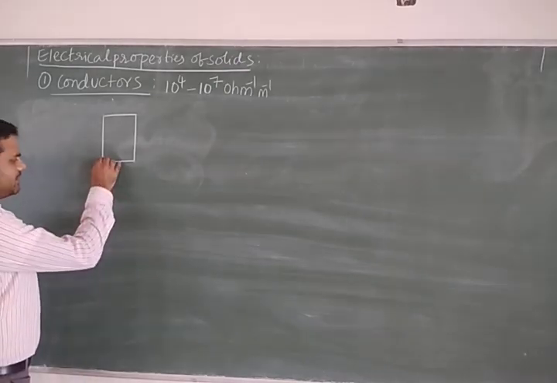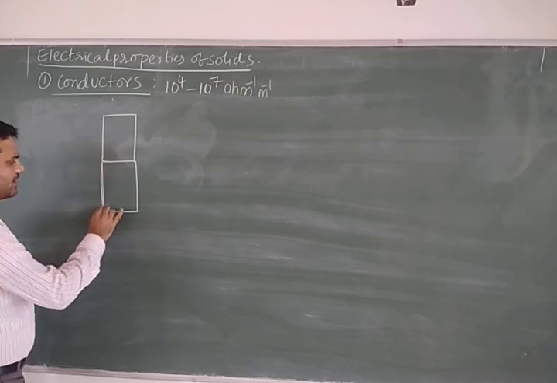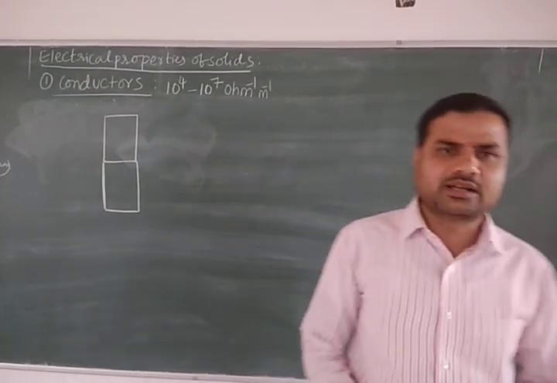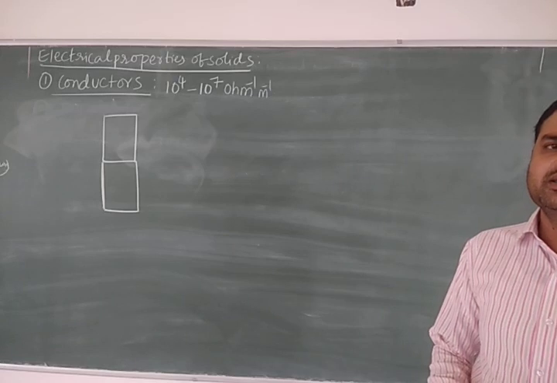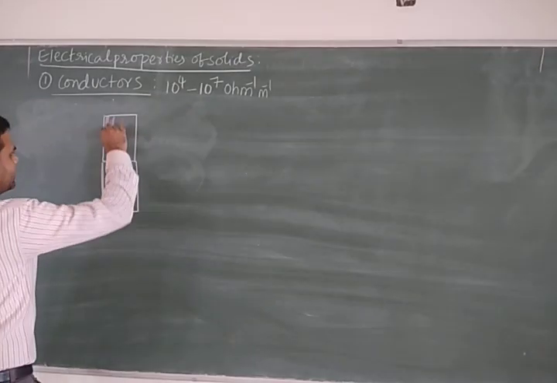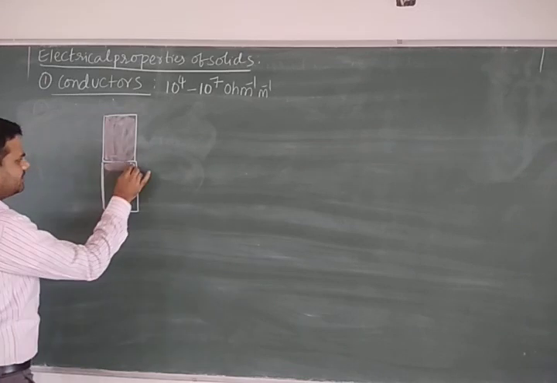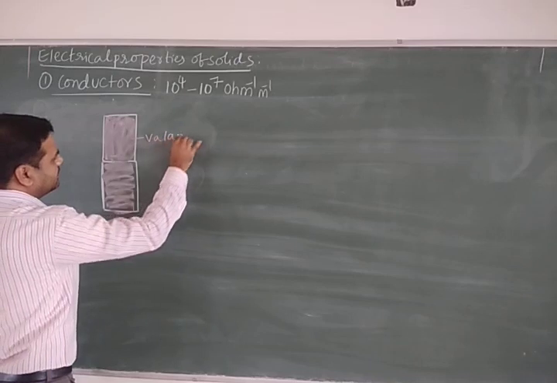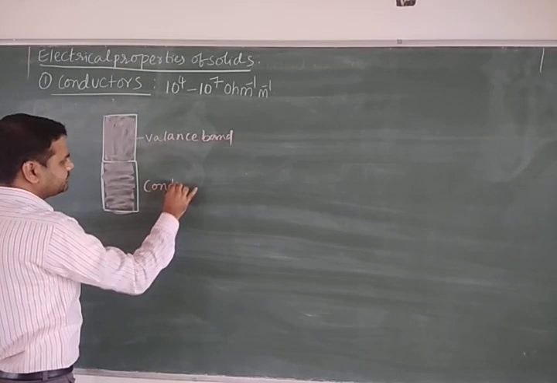In conductors, there are two types of bands, you know that: the valence band and the conduction band. The valence band is formed by the valence electrons, which are the outermost electrons in any atom. Here we are taking the valence band and the conduction band.